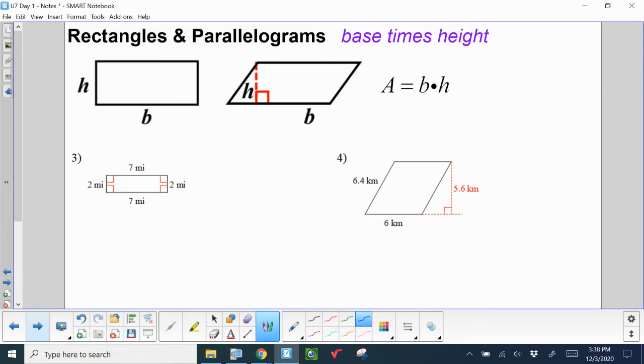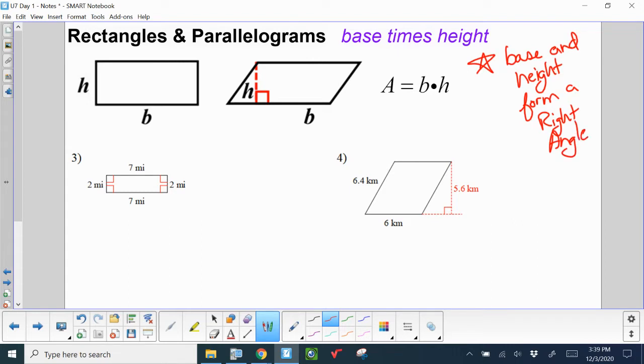So first things first, let's talk about how to find area of rectangles and parallelograms. The formula is very simple. It's base times height. Area of a parallelogram or area of a rectangle is b times h. Base for b, h for height. However, there is one really, really important note that you need to make. The base and the height form a right angle.